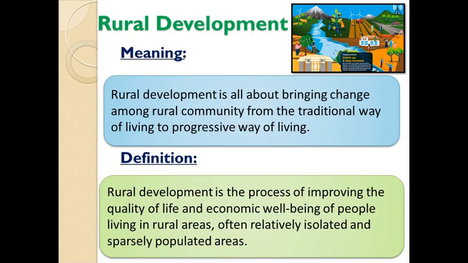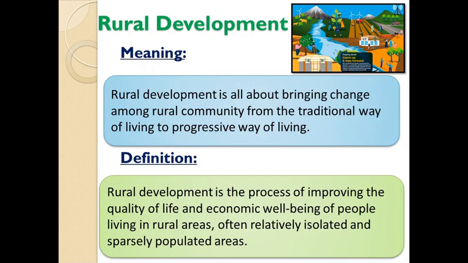So after seeing so many things about rural development, it is very important to know what exactly is the meaning of rural development. So we will first see the meaning. Rural development is all about bringing changes among the rural community from the traditional way of living to a progressive way of living. It means that it focuses on action for the development of areas that are lagging behind in the overall development of the village economy.